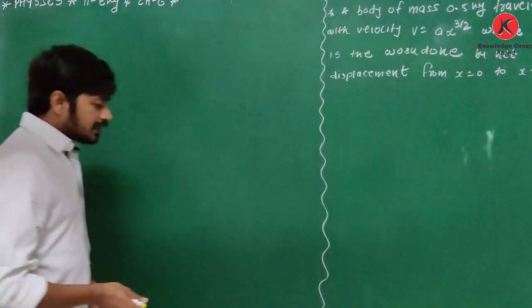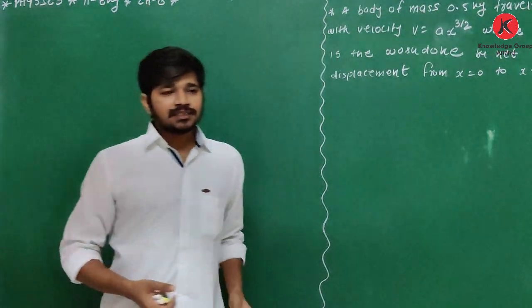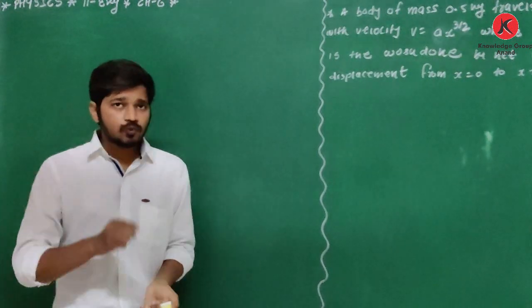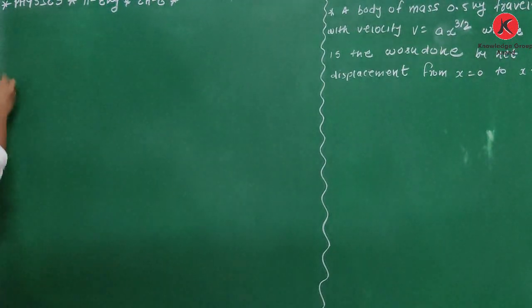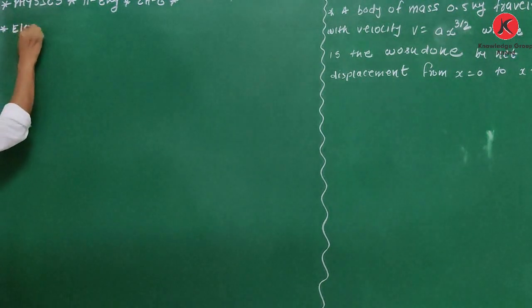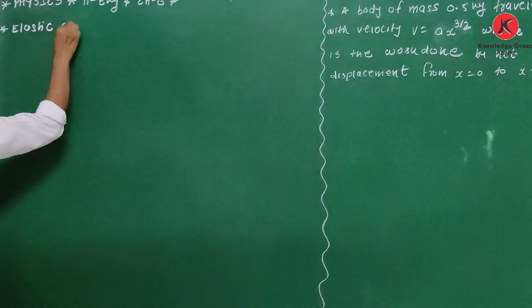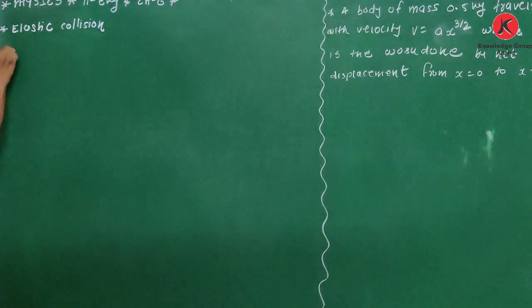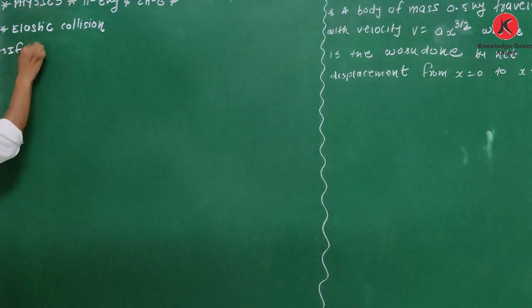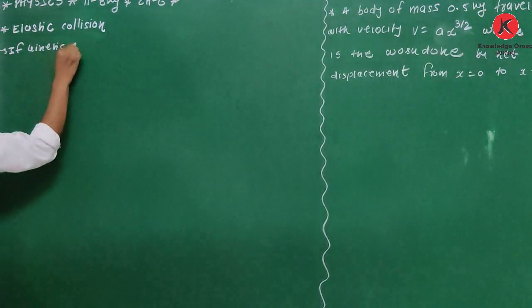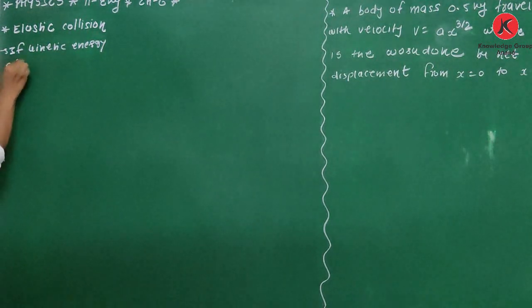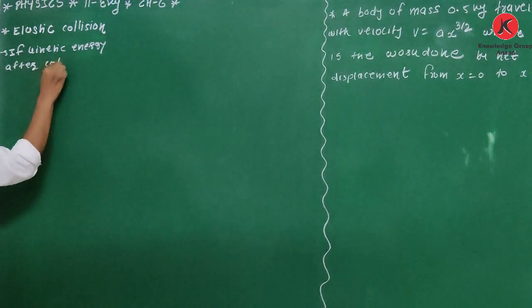Yes, we know what is collision, and yes, there are different types of collision. We have discussed elastic collision. What is elastic collision, or we can say perfectly elastic collision?